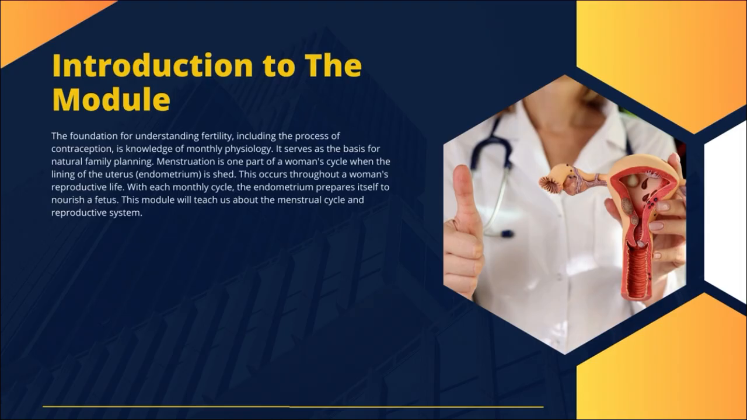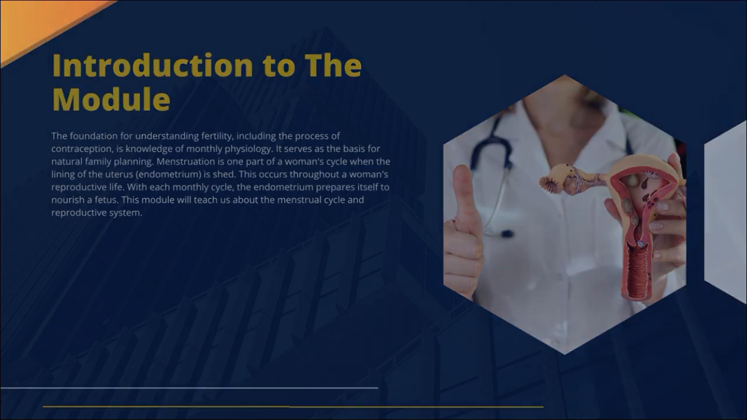Menstruation is one part of a woman's cycle when the lining of the uterus, the endometrium, is shed. This occurs throughout a woman's reproductive life. With each monthly cycle, the endometrium prepares itself to nourish a fetus. This module will teach us about the menstrual cycle and reproductive system.